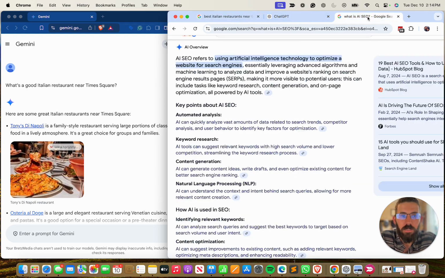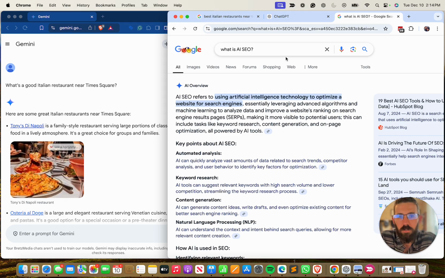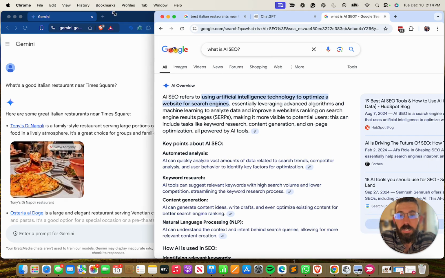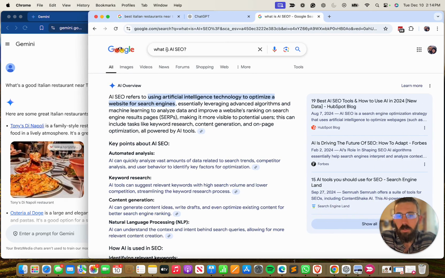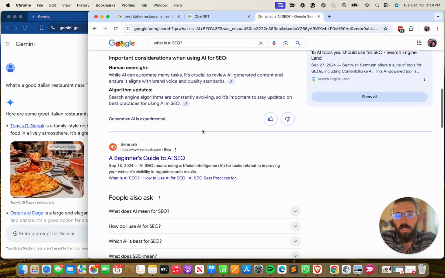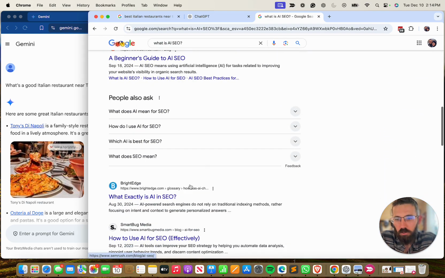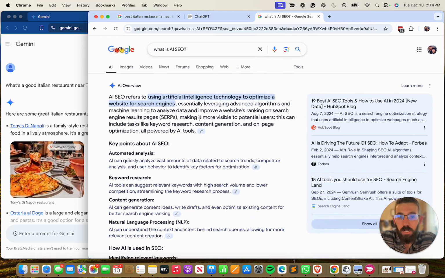And then the last example I wanted to give, this is a different question just because I wasn't getting an AI overview on Google, but I wanted to show this is what an AI overview is, where you have, I just said, what is AI SEO? You'll have the traditional search results down there, but right at the top here, Google gives its AI overview. This is powered by Gemini, and then there's the learn more over here, which is pulling different websites that I could go look more into this.